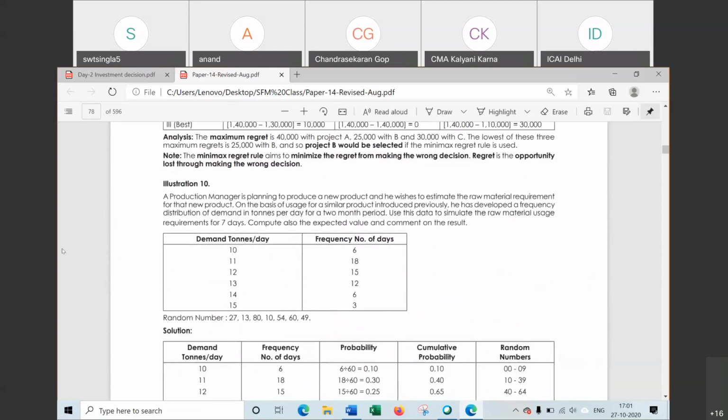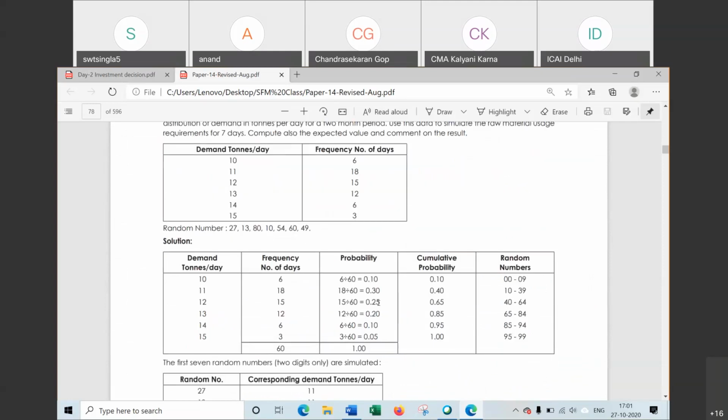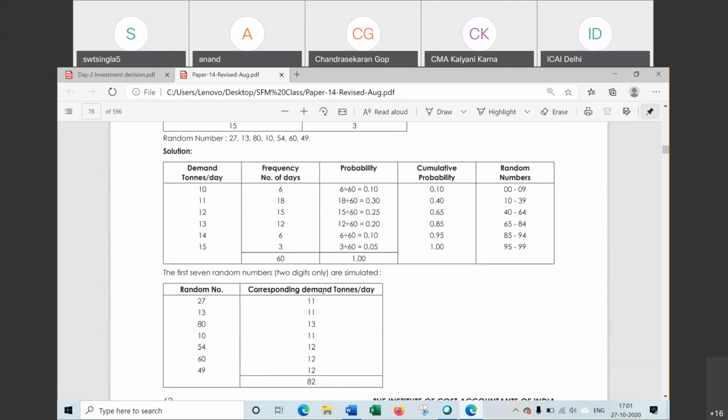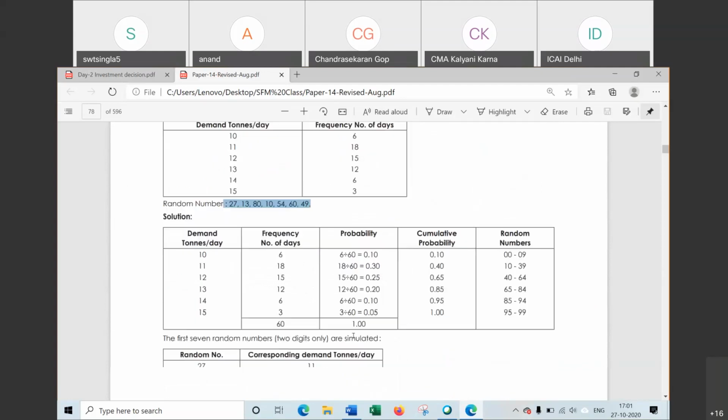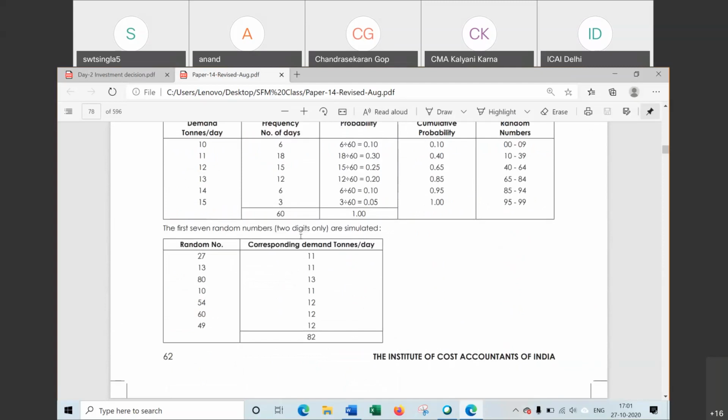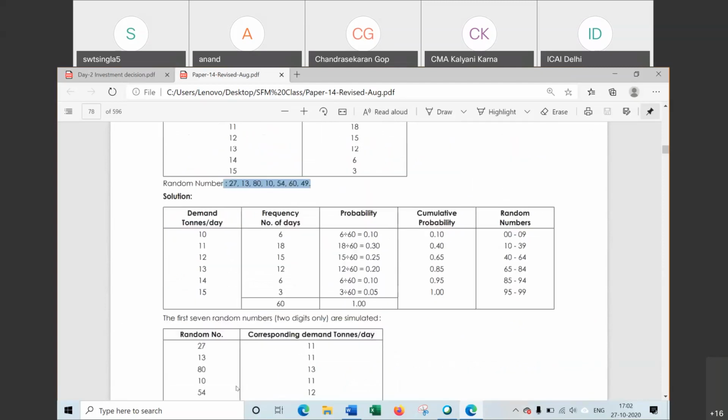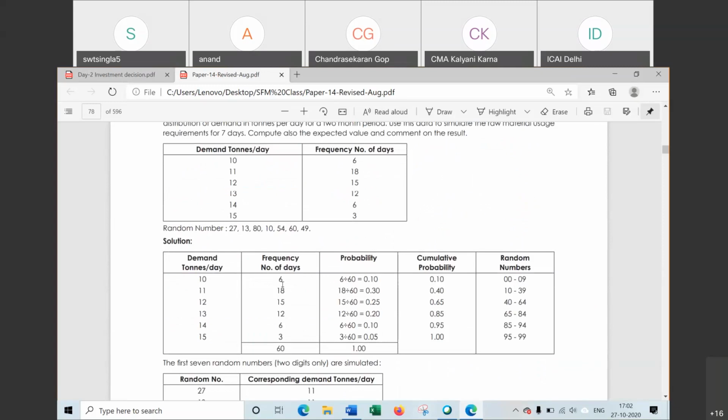Again to the simulation method. How to find the simulation, how to use this random number for computation of whatever value given. Random number will be given, and on basis of this we have to find demand or whatever value it will be given here. So first step, find the probability. How to find probability? This frequency, find the sum of frequency, that is 60. Find the probability, that is 6 divided by 60, this table.